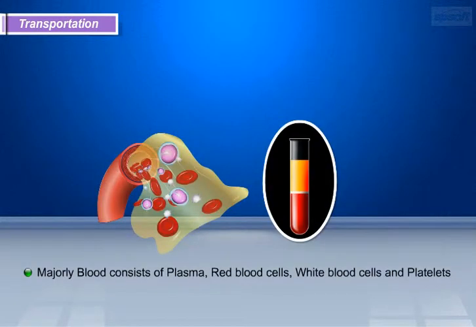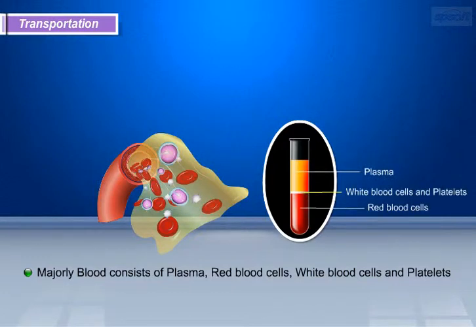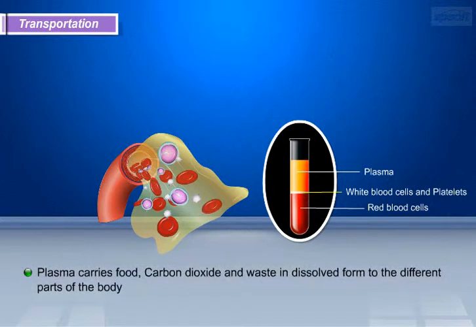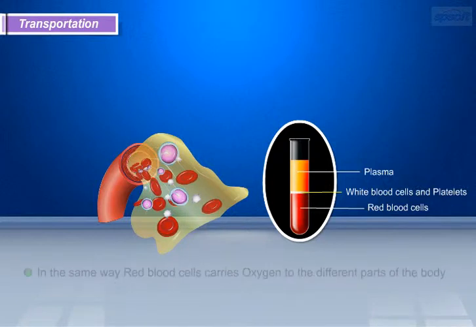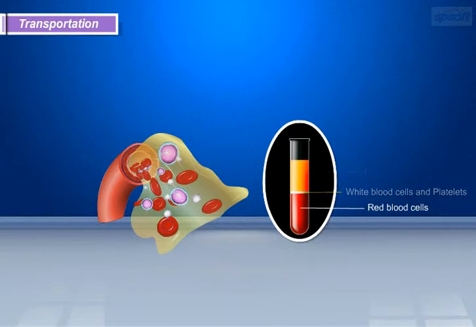Majorly, blood consists of plasma, red blood cells, white blood cells and platelets. Plasma carries food, carbon dioxide and waste, in dissolved form to the different parts of the body. In the same way, red blood cells carry oxygen to the different parts of the body. Blood in our body flows with the help of the heart.